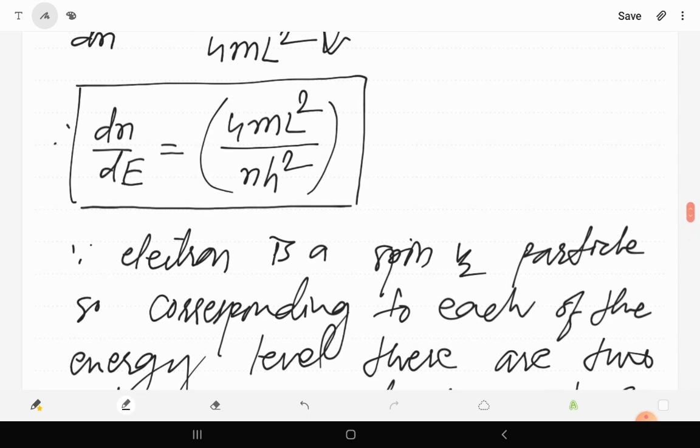So if we want to find the actual value of density of energy states for the electron, then this should be multiplied by 2.